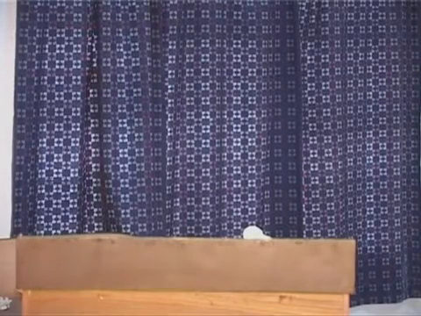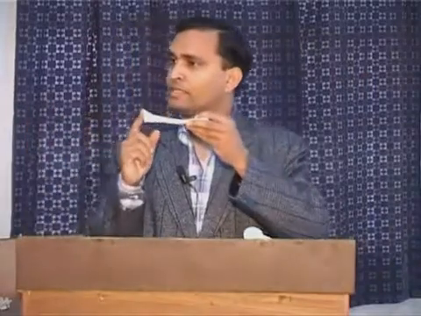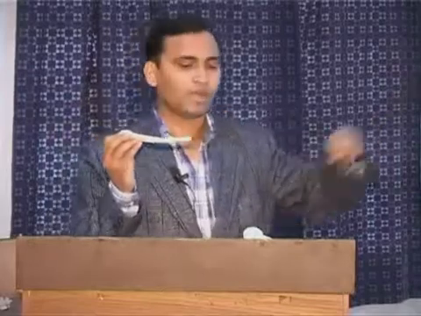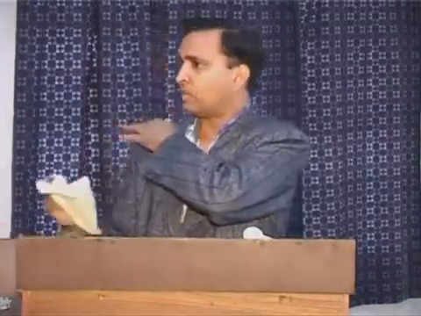From one side, the clavicle attached to the sternum is known as the sternoclavicular joint. From the other side, the clavicle attached to the acromion, this is the acromion process of the scapula, is the acromioclavicular joint.